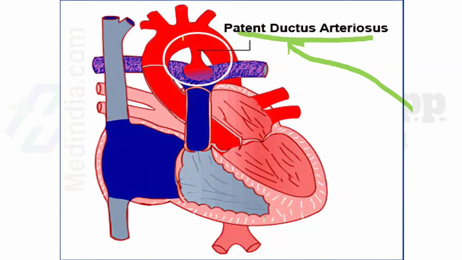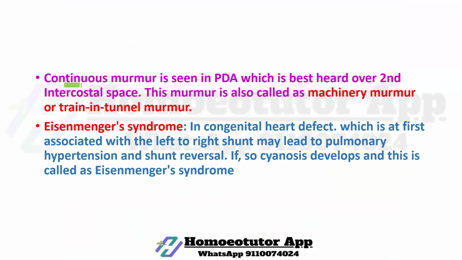You can see clearly patent ductus arteriosus. This red part is the aorta and the blue part is the pulmonary artery, and both are connected by the ductus arteriosus. In case of PDA, a continuous murmur is seen. Which type of murmur can we see here? Continuous murmur. I have already given you the notes of all types of murmur in all cases of cardiology.